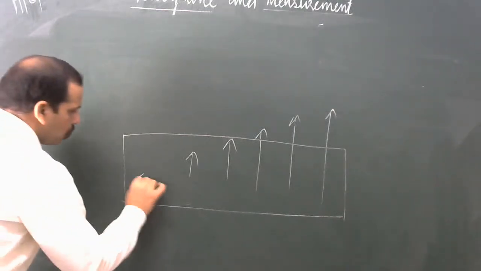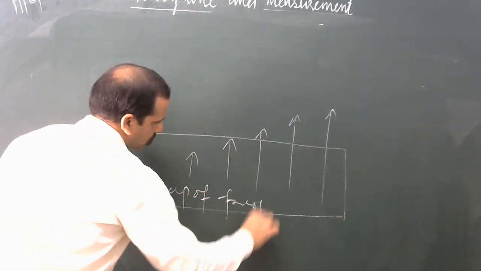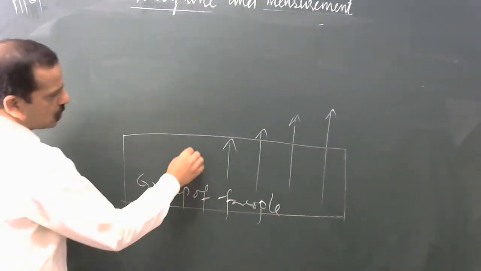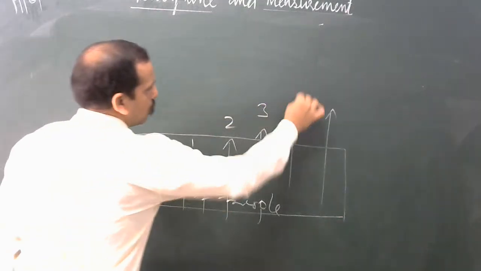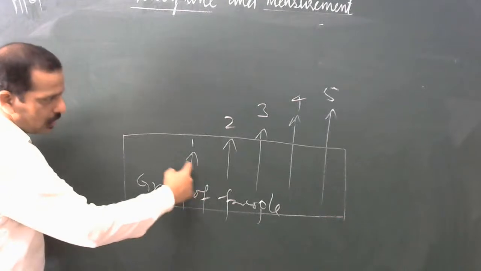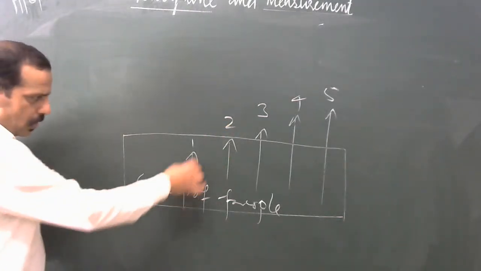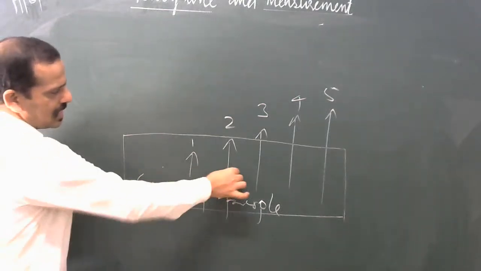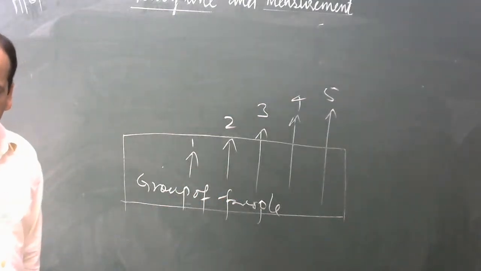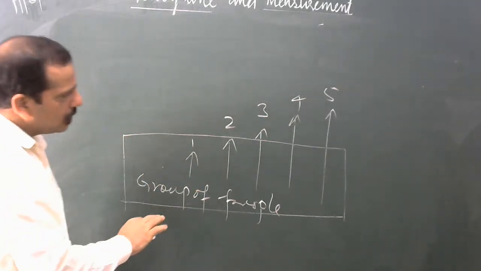See, a group of people is the first group, second, third, and fourth. Now, this index stands for inflation. When inflation is low, the first and second groups are fine.